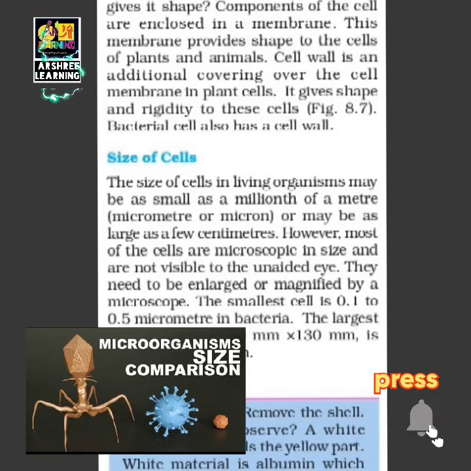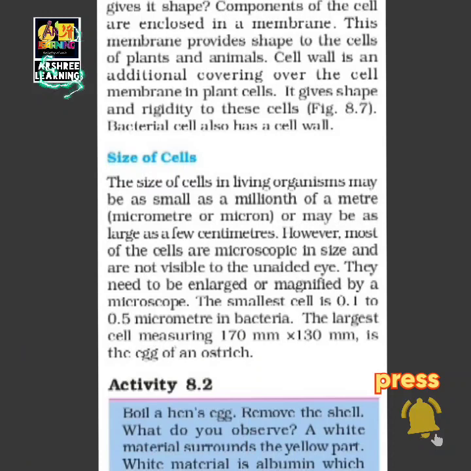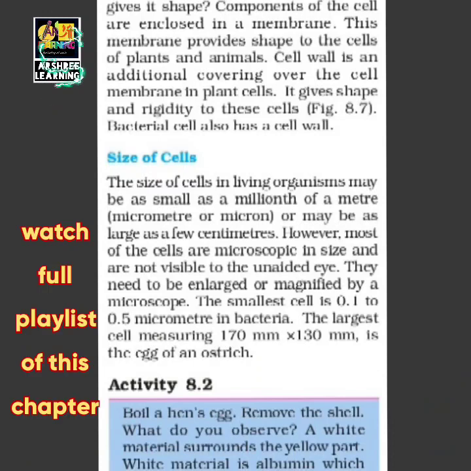Cell wall is an additional membrane. It is an additional boundary which covers over the cell membrane only in plant cells. So animal cells have got cell membrane, plant cells have got cell membrane, but plant cells have another membrane outside it which is called the cell wall. The cell wall gives shape and rigidity or strength to the cell.